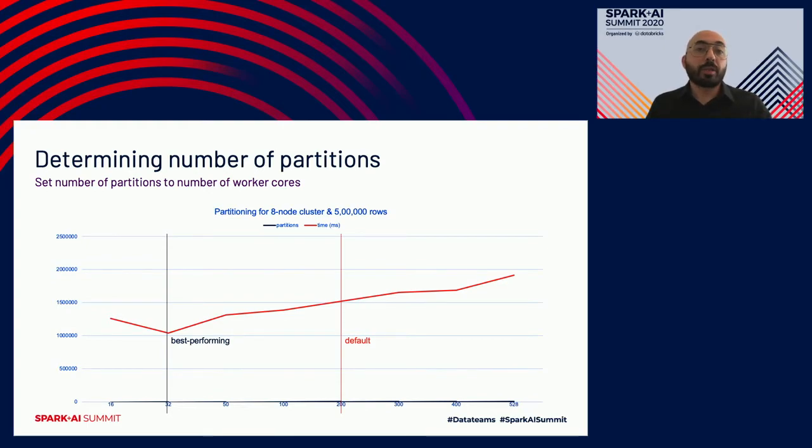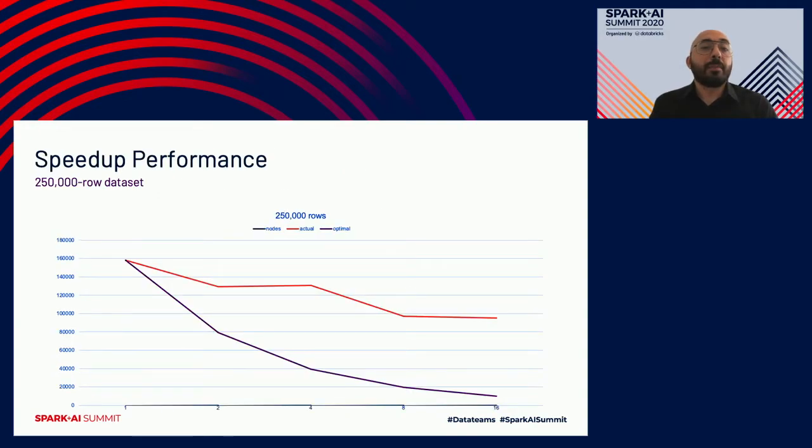So when I ran one experiment on 1 node, I used 4. On 2 nodes, I used 8 as the number of partitions, and so on and so forth, all the way until my 16-node experiment. The next one was assessing the speedup. I ran the speedup tests on all the 4 dataset sizes that I mentioned.